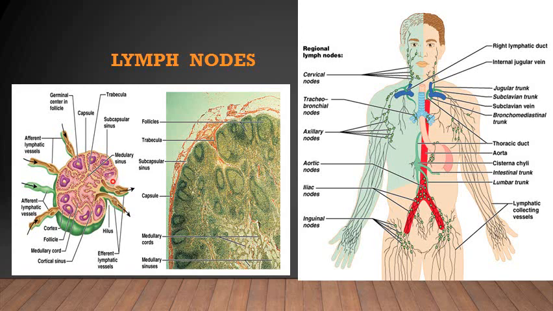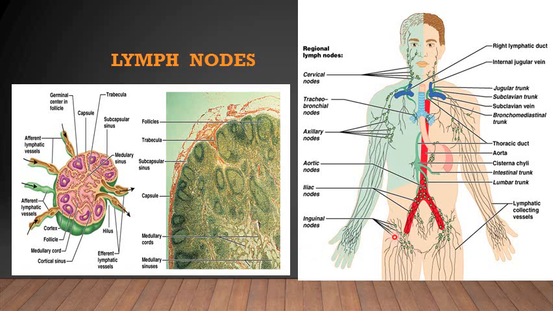The lymph nodes are very specialized structures which filter out harmful microorganisms and foreign substances from the lymph. All the lymph has to pass through several lymph nodes before it ultimately enters the venous system.